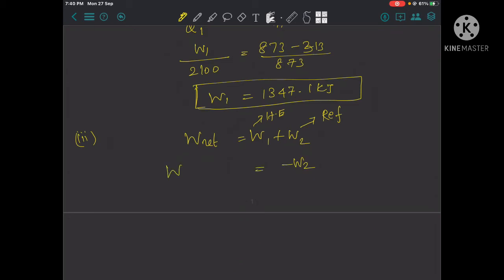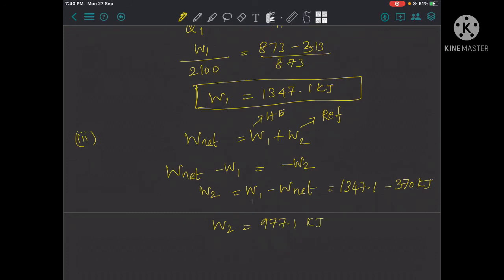So W2 is equal to W1 minus W net. The W1 value is 1347.1 minus the W net value of 370 kilojoules. Now the W2 value is 977.1 kilojoules.